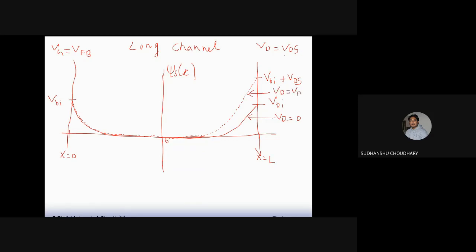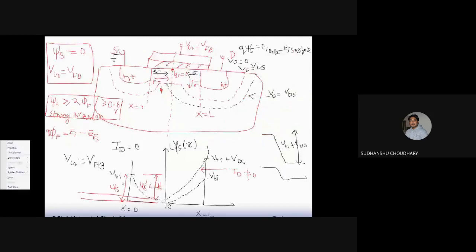We see that in this case, in the long channel MOSFET, the source channel barrier is still this much, that is still Vbi. But in the case of the short channel MOSFET, we saw that the source channel barrier was reducing, because of which the threshold voltage of the MOSFET also goes down, and you have current, because the carriers can now move from source to drain and there is net carrier movement.